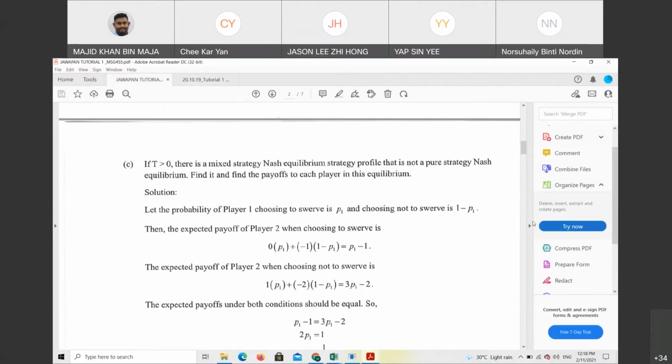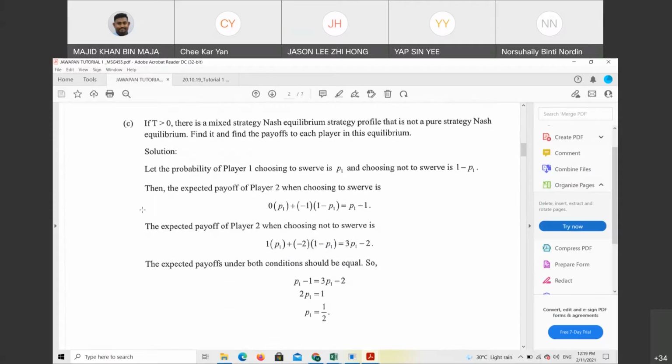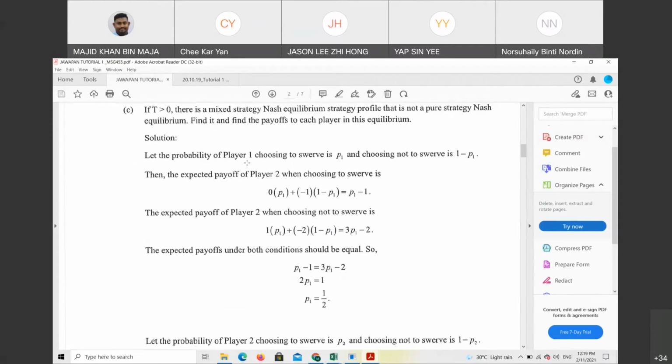Hello, Sohaili? Sohaili ada kat sana ke? Ada. Okay, good. So, let the probability of player 1 choosing swerve be P and 1 minus P. So, it's correct. Sohaili told us the correct step 1. Next, Sohaili, we need to find the expected payoff, right? So how are we going to find the expected payoff?